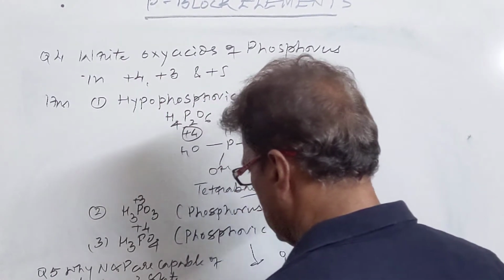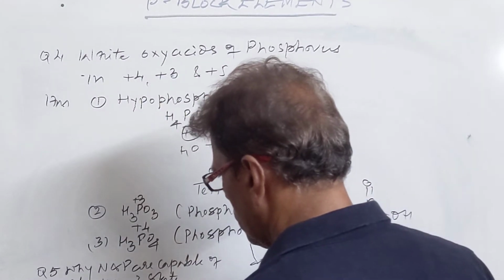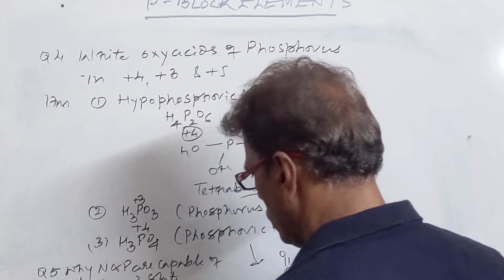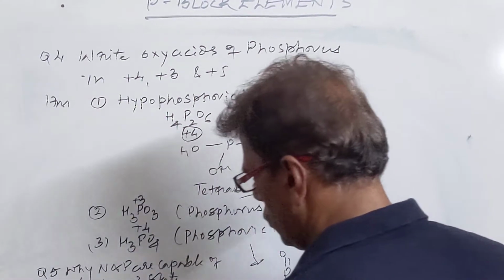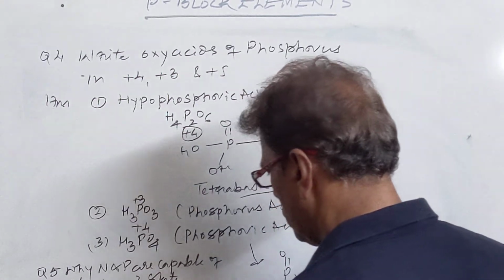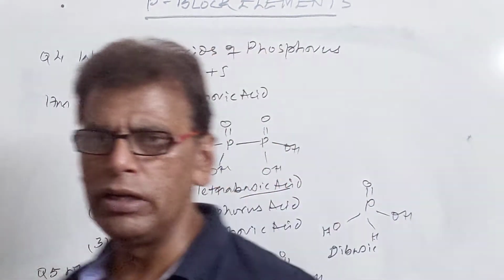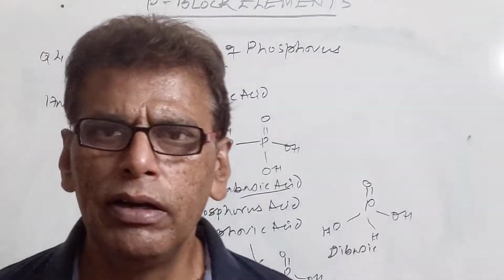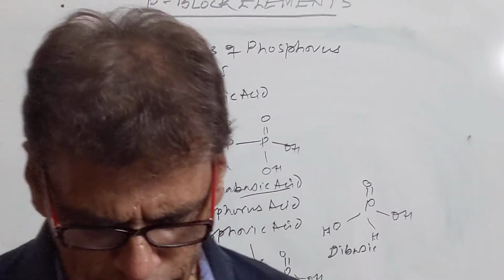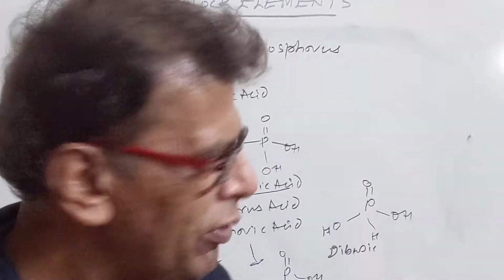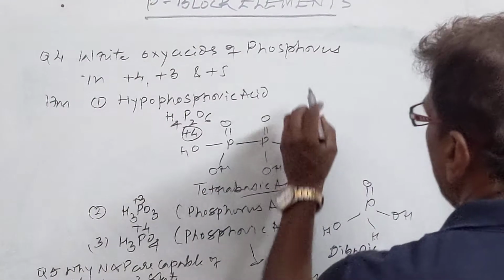They can easily accept electrons, and so -3 state. Other members, due to their large sizes, are not capable of accepting electrons as easily as nitrogen and phosphorus.